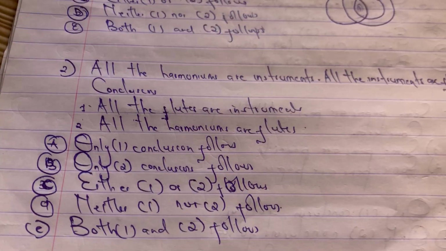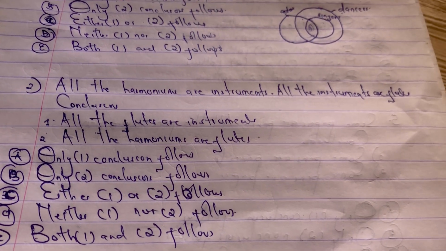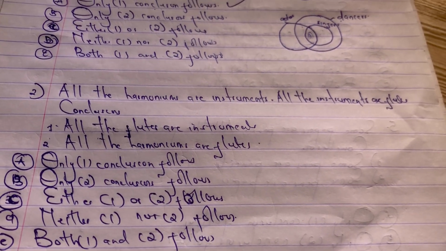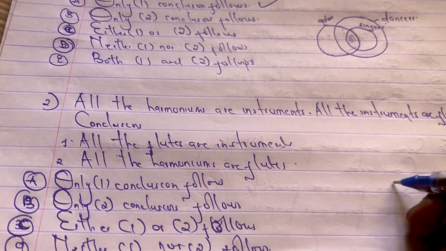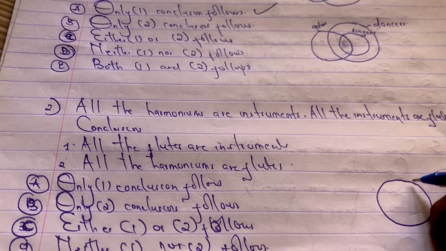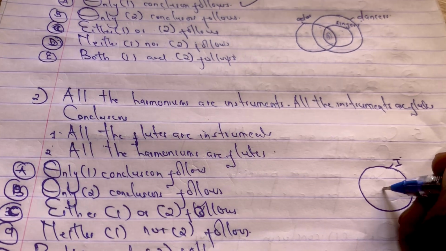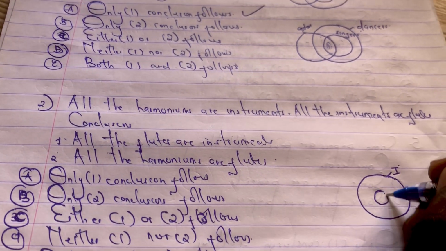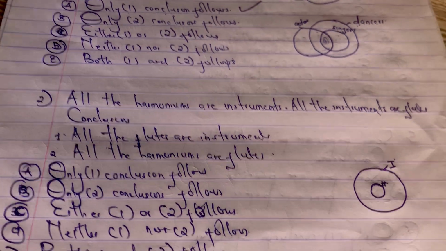They are saying all the harmoniums are instruments, and then they are saying all instruments are flutes. What is the conclusion? Let's try to illustrate it here. Let's call instruments I. They are saying all harmoniums are instruments, assuming these are harmoniums, H are under the instruments.